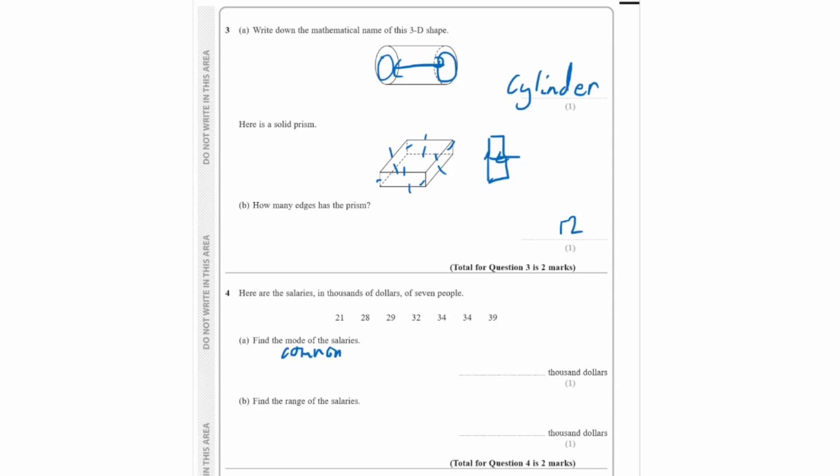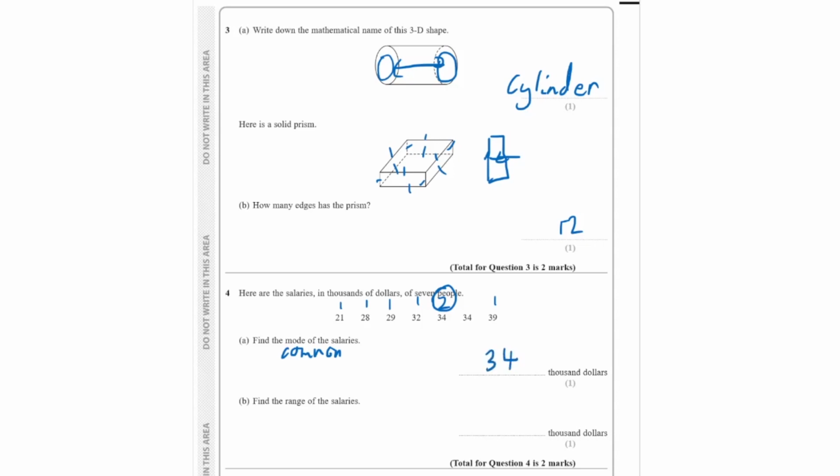So 21 is only repeated once. So we can write here 1. 28 is only repeated once. So here it's 1. 29 is only once. 32 is only once. 34 is twice. And 39 is once. Since 34 is the most common, we simply write that down here.